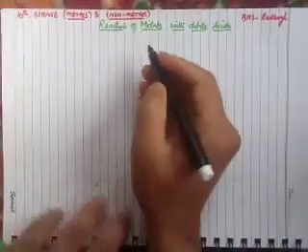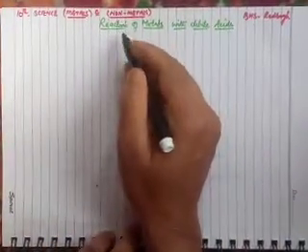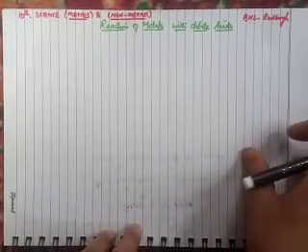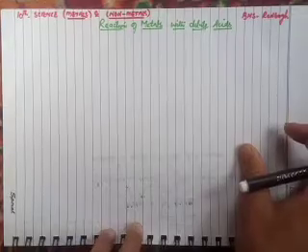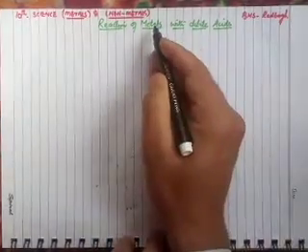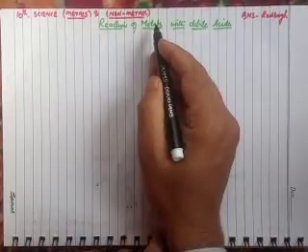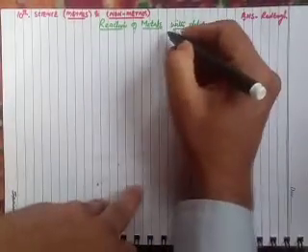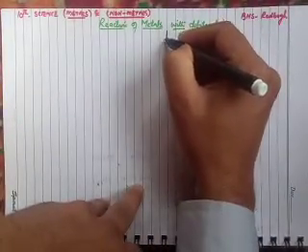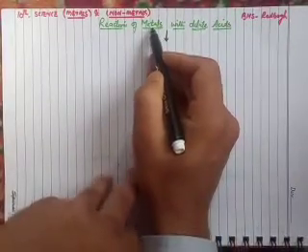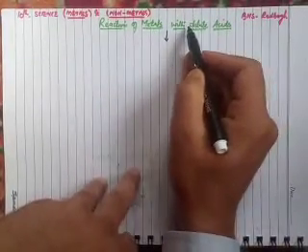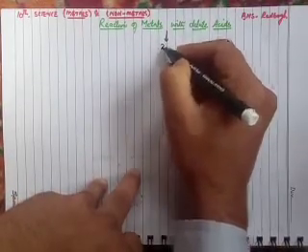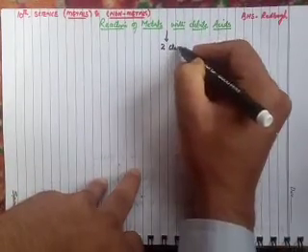Dear students, let's talk about the reaction of metals with dilute acids. In our previous classes, we have studied the reaction of metals with oxygen and that of water. So, here the metals that react with dilute acids can be categorized into two classes.